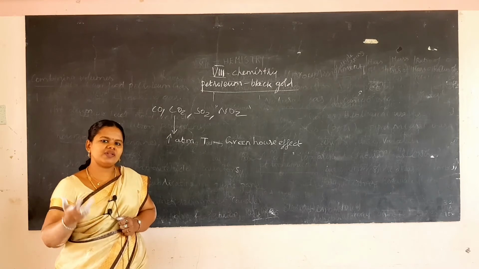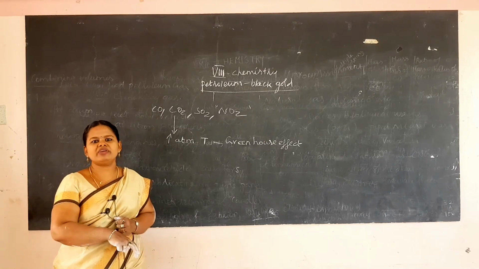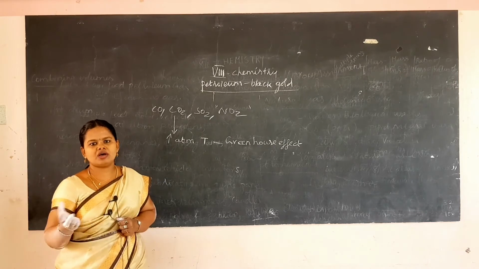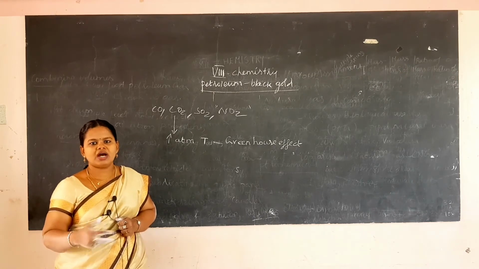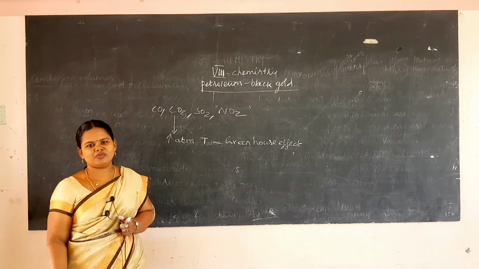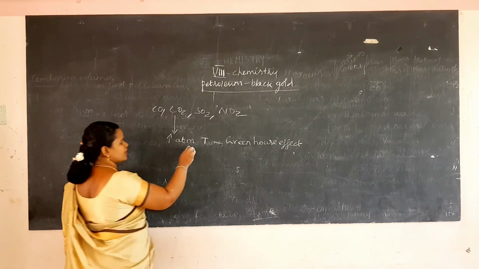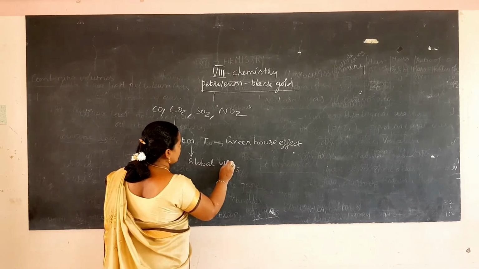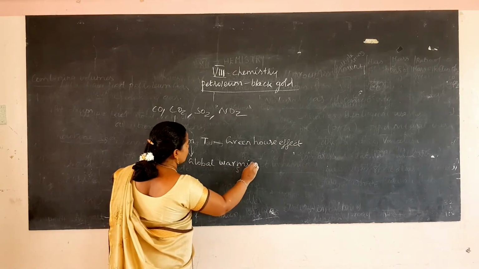When the sea level increases, the sea will come into our city or our country, and our country will be flooded. So the greenhouse effect causes global warming.